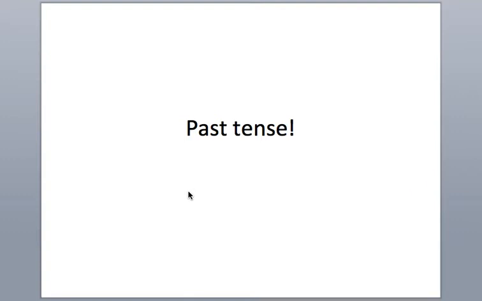This week we've been talking about forming the past tense in German. There's a few different ways to form the past tense. We're going to start with one that's called the perfect or conversational past.